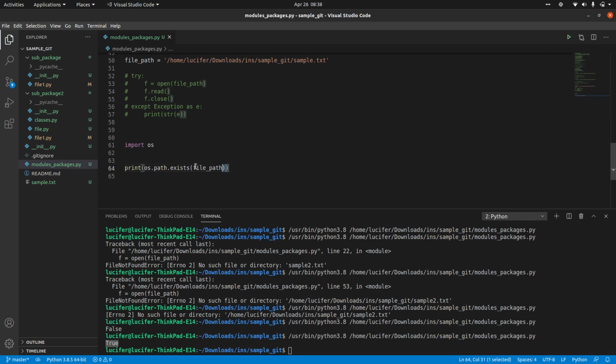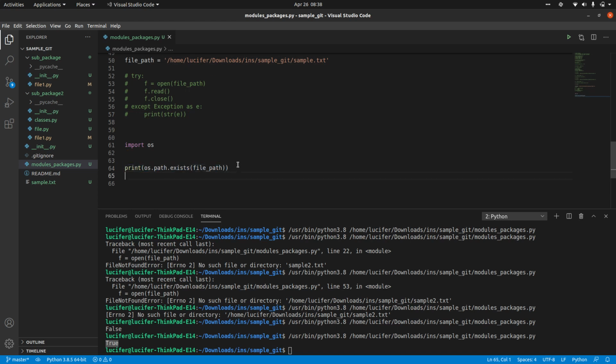So you can use this particular functionality for checking if the file exists or not. This would be very helpful when you have this kind of requirement: if the file exists, do something; if the file does not exist, do some other thing. In these kinds of scenarios where you have conditional checks, you can use os dot path dot exists. Basically you are checking if the path exists or not, right? So this is one thing where you are checking the file path.